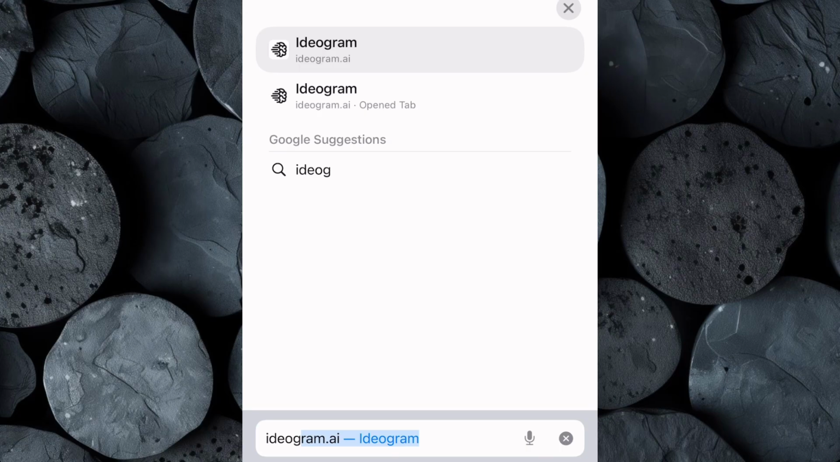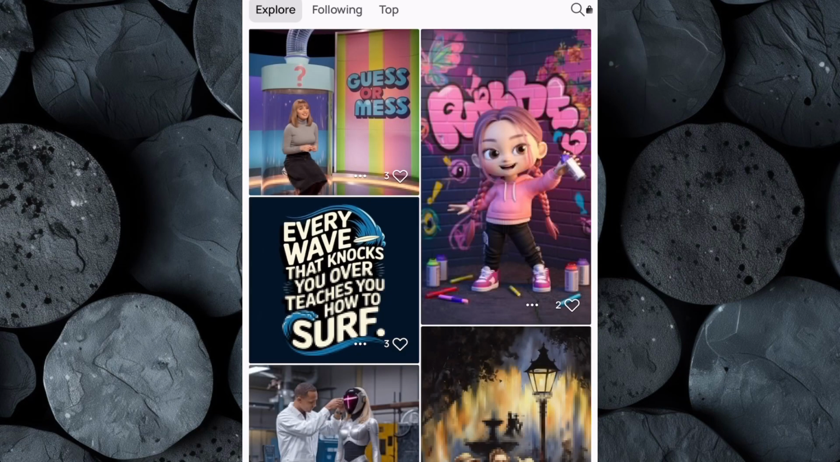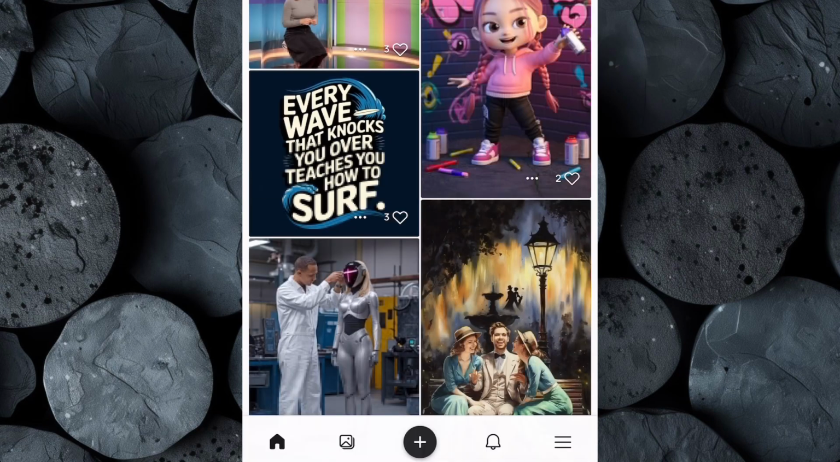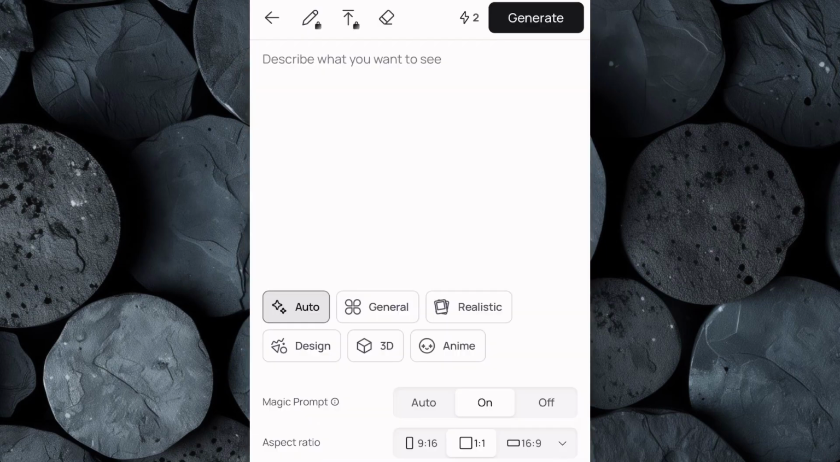Go over to your browser and search for ideogram.com. If you haven't already created an account, take a moment to sign up. Once inside, click on the plus icon to open the image creation interface. But before we start, it's important to adjust the settings to ensure the images are cinematic and visually striking. Set the style to realistic and change the aspect ratio to 16:9 so the images are perfectly formatted for YouTube videos. Next, we need detailed prompts to generate the right images.